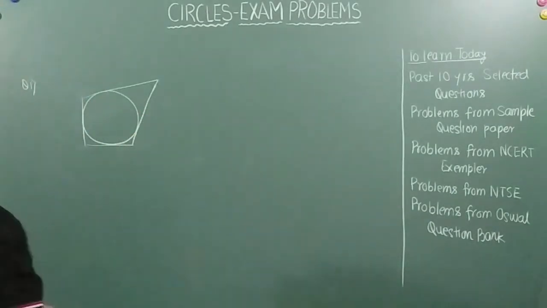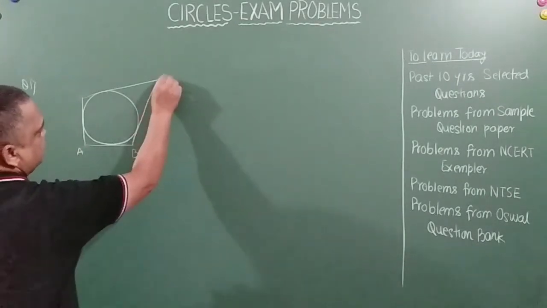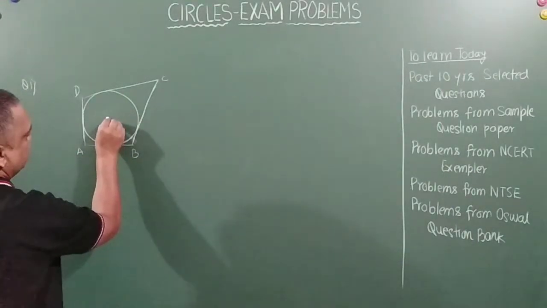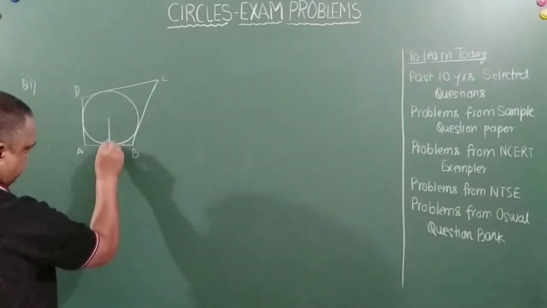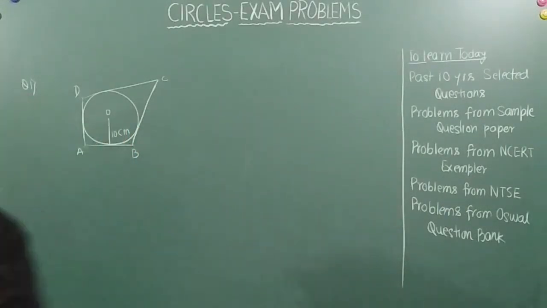So A, B, C, D. This point is A, this is B, this is C, and this is D. Now, the radius of the circle is given to be 10, so this is a 10 cm radius.